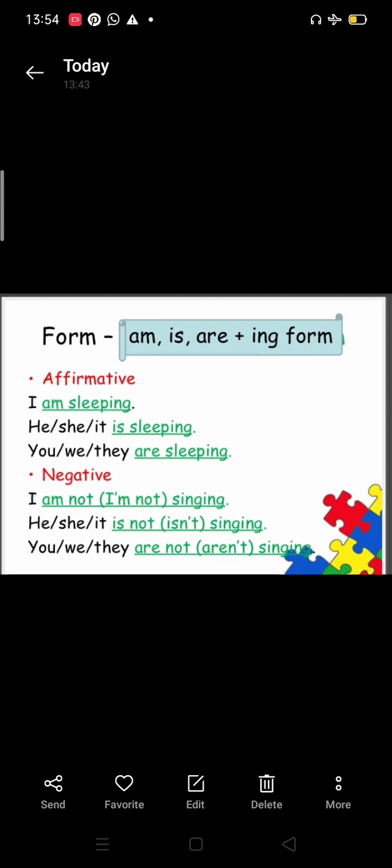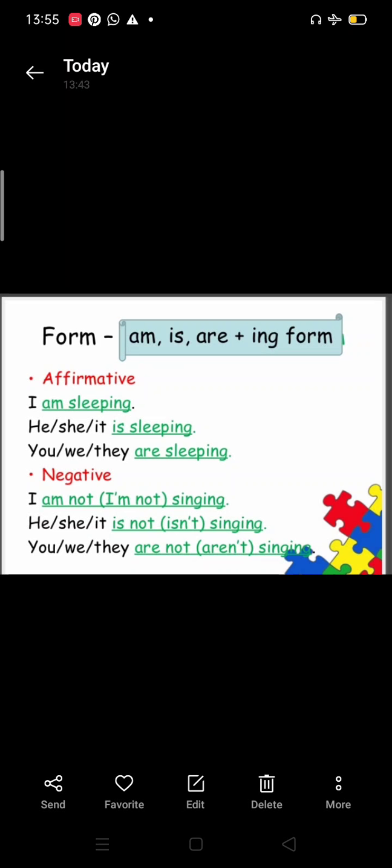So the structure used for present continuous tense is subject plus is, am, are plus verb first form plus ing plus object. In affirmative sentences we use subject plus is, am, are plus verb first form plus ing plus object. Like you can see in this example, I am sleeping. He, she, it is sleeping. For singular we are using is, and for plural we are using are.